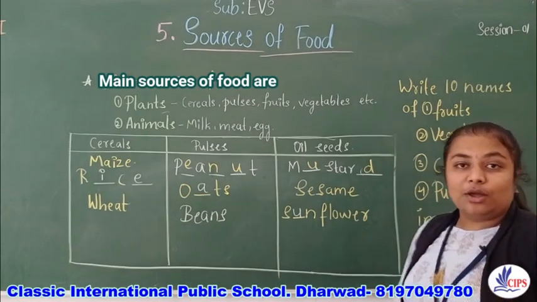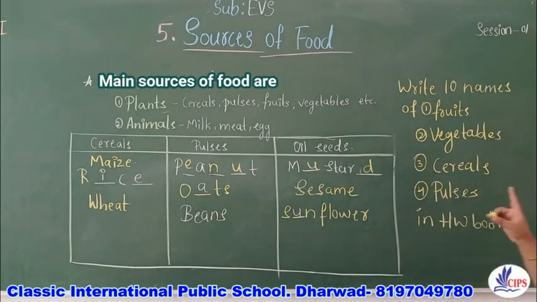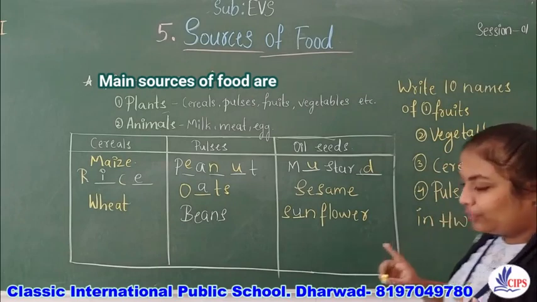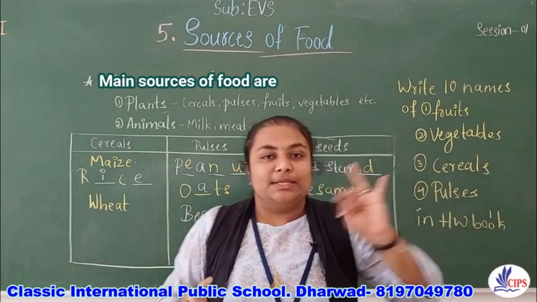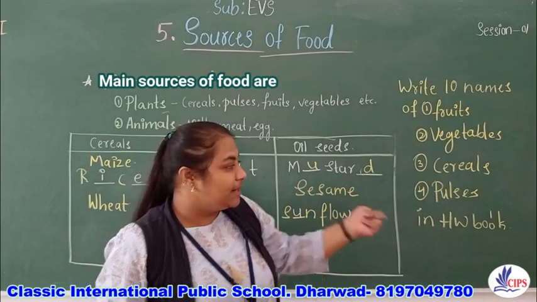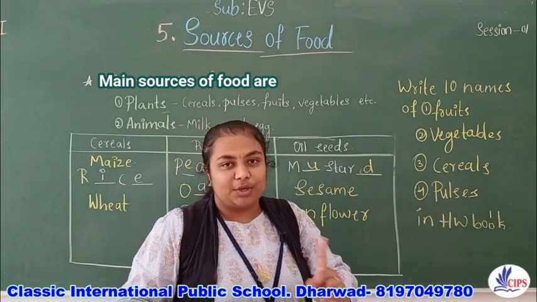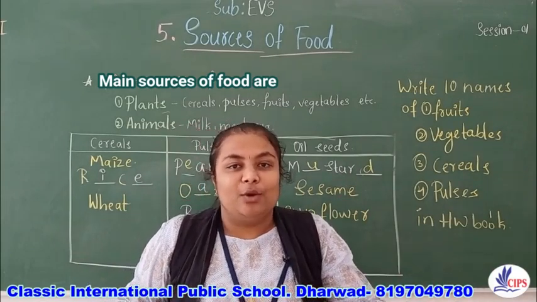Okay, that is your homework. Write 10 names of fruits, vegetables, cereals and pulses. You will be writing in the HW book. Okay, I hope you'll do the work